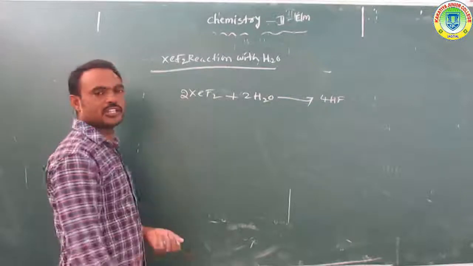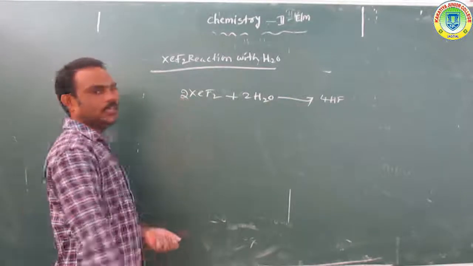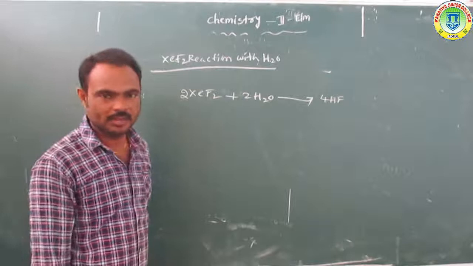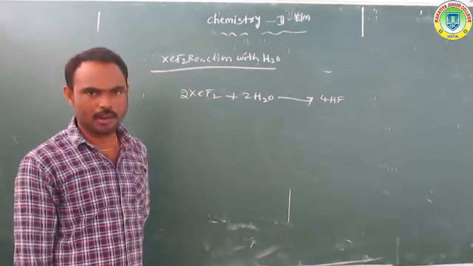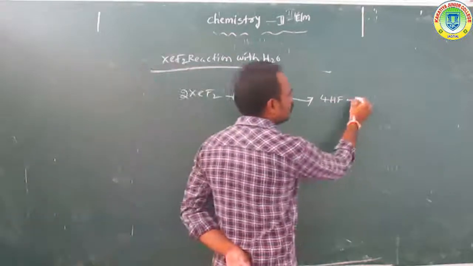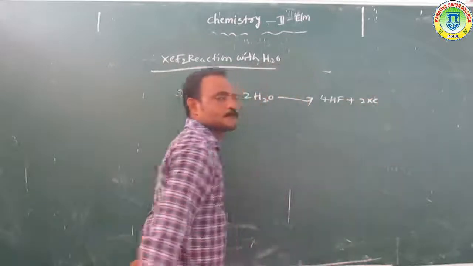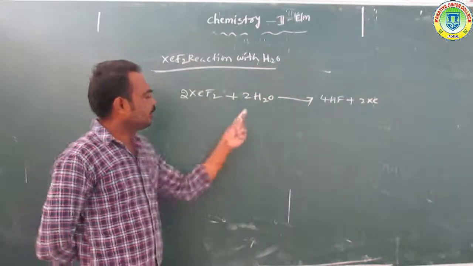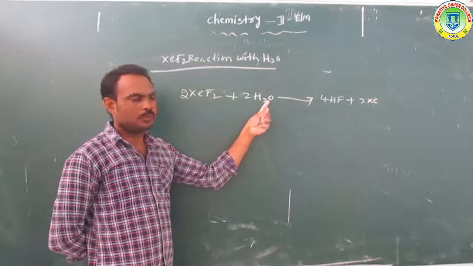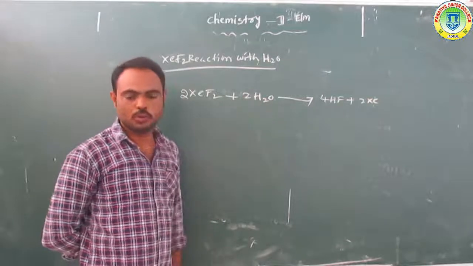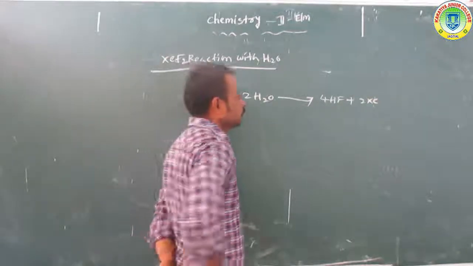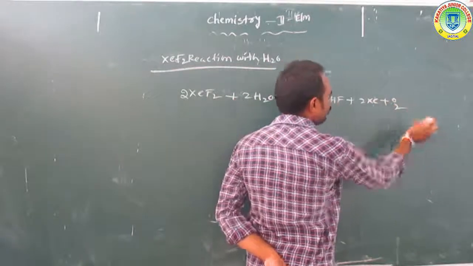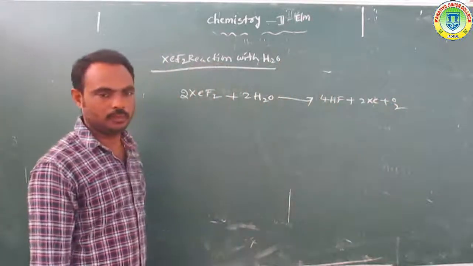Next in this reaction, 2Xe, so xenon forms. The remaining 2O forms O2.